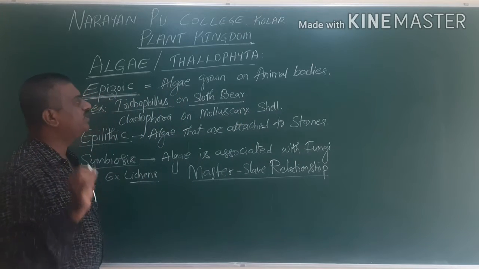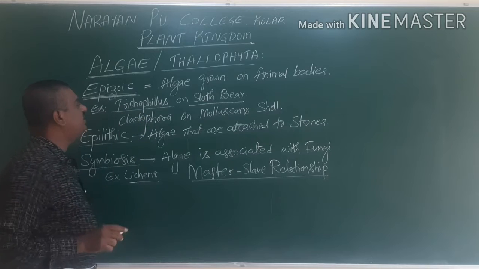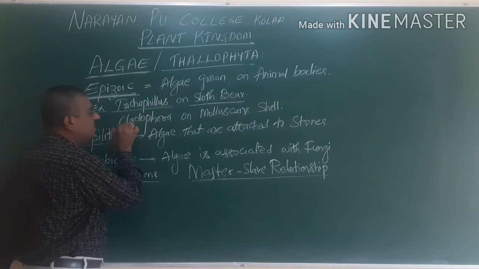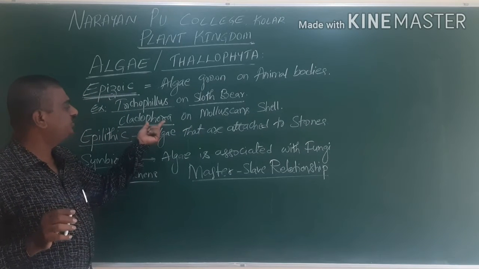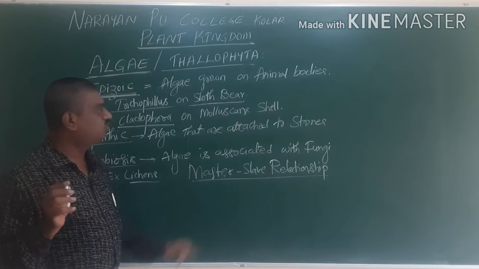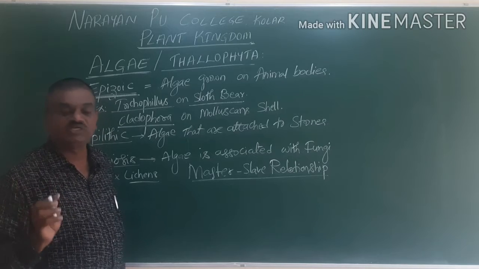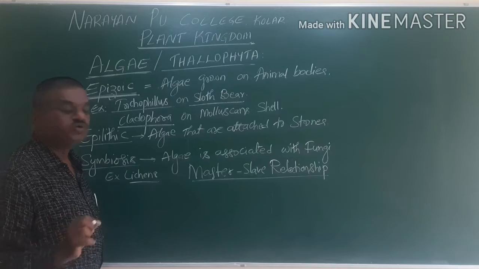On the animal body like a sloth, this alga grows, and it is called Trichophilus. The second one is Cladophora. Usually Cladophora grows on molluscan shells. Mollusca are soft-bodied animals covered by a shell, and on the shell of molluscans, Cladophora is growing.